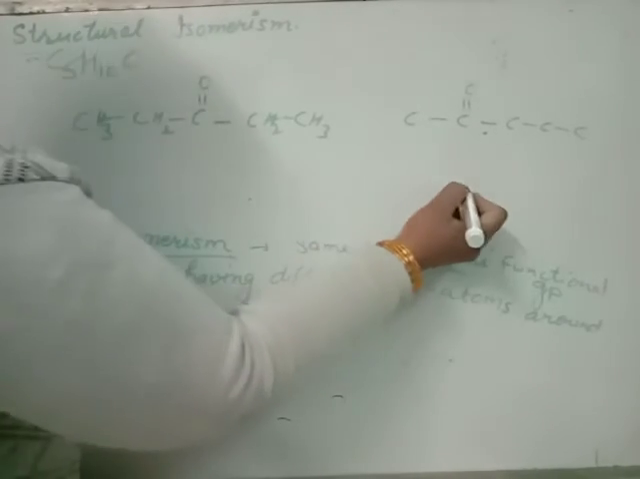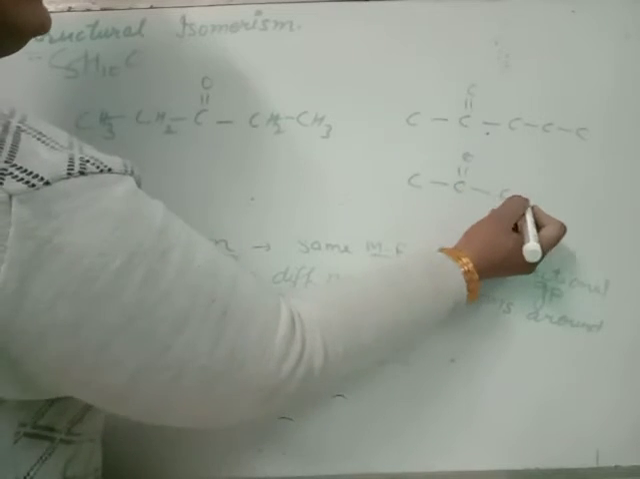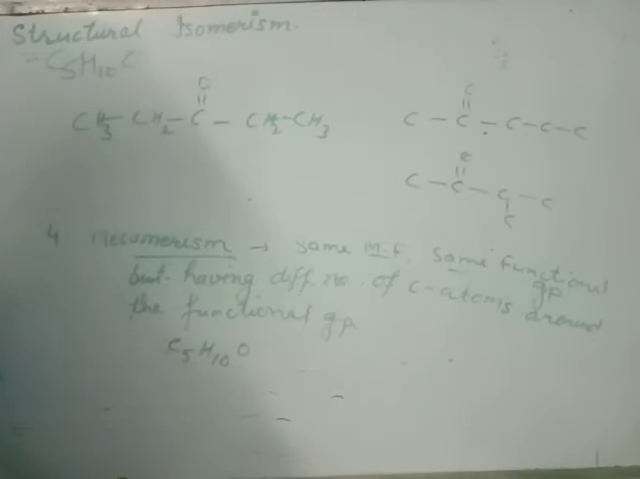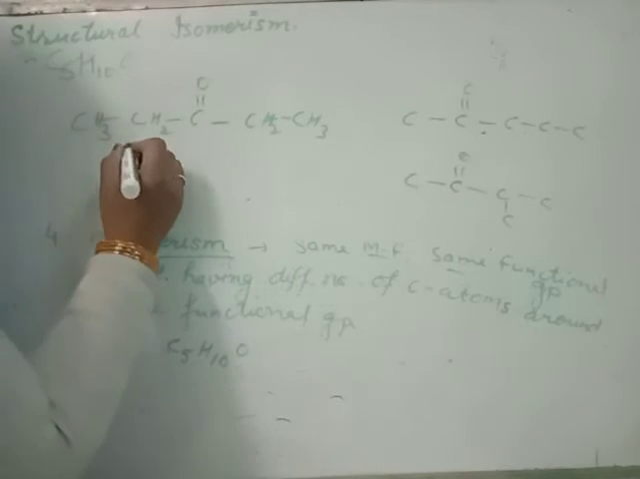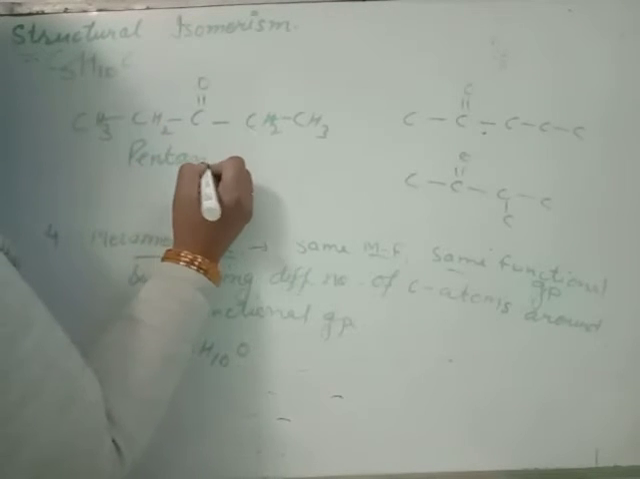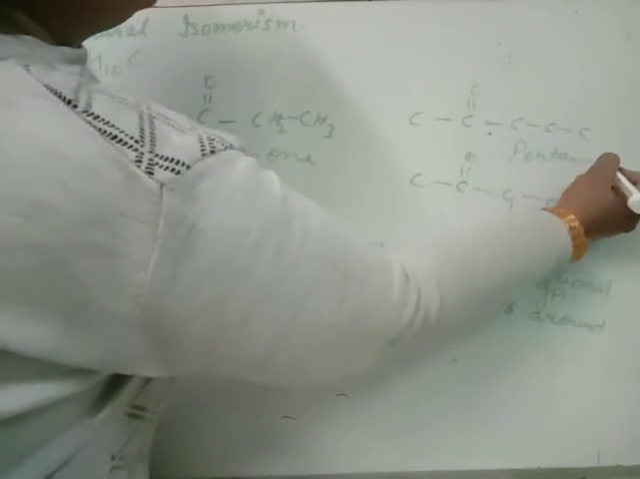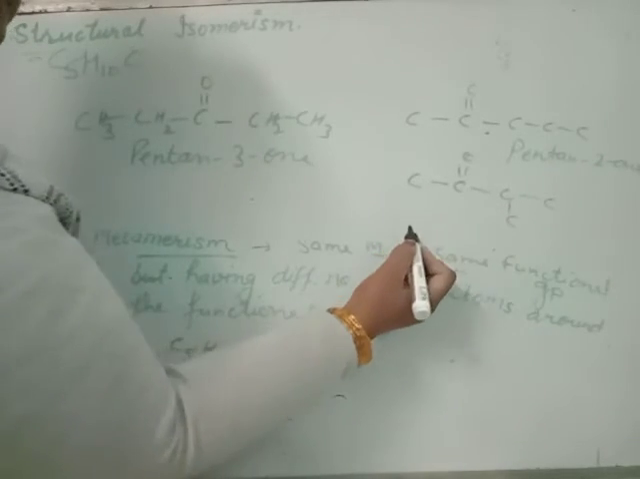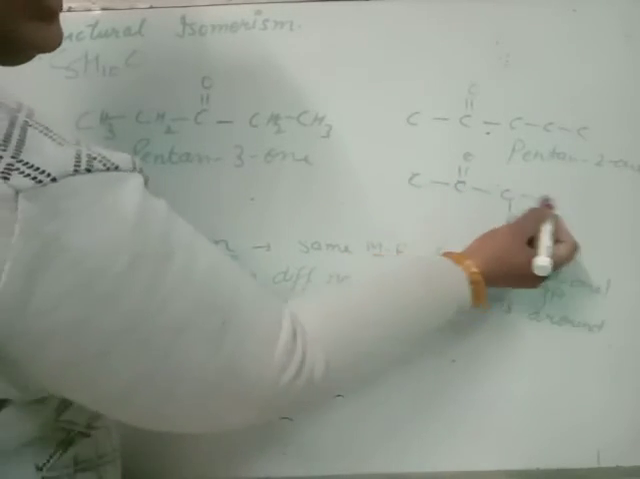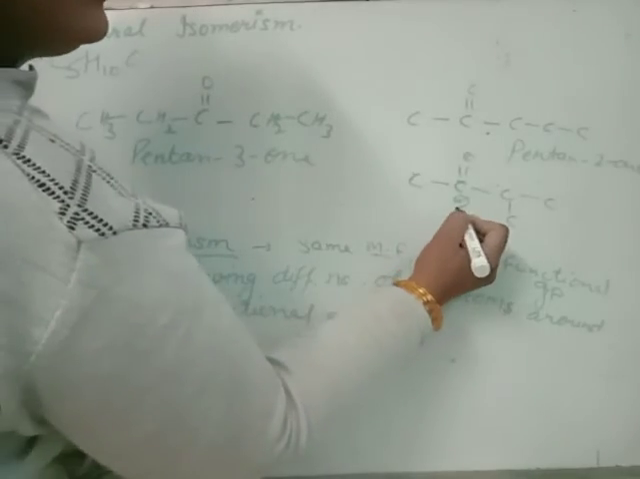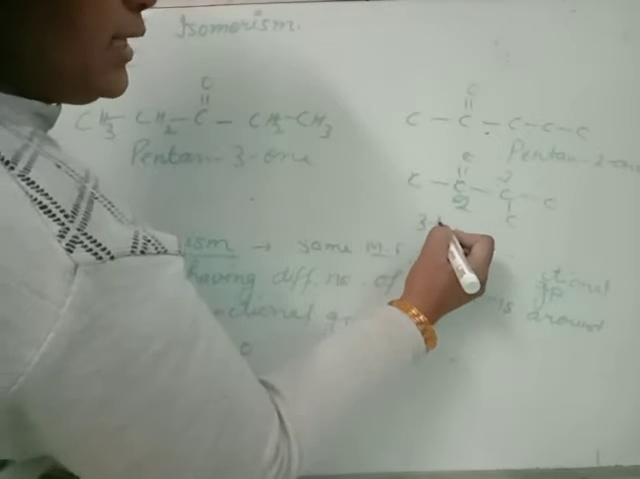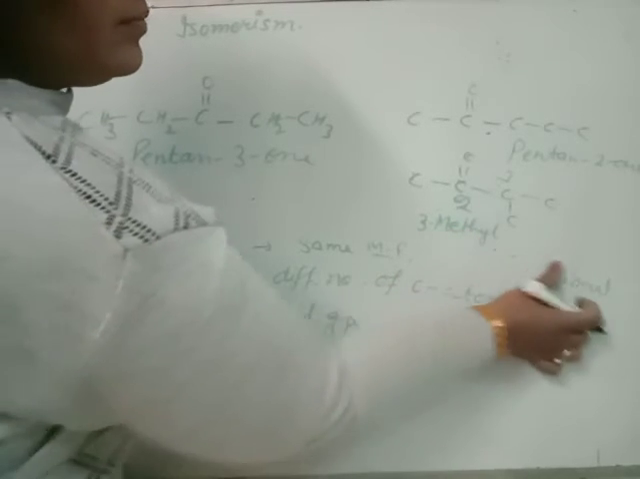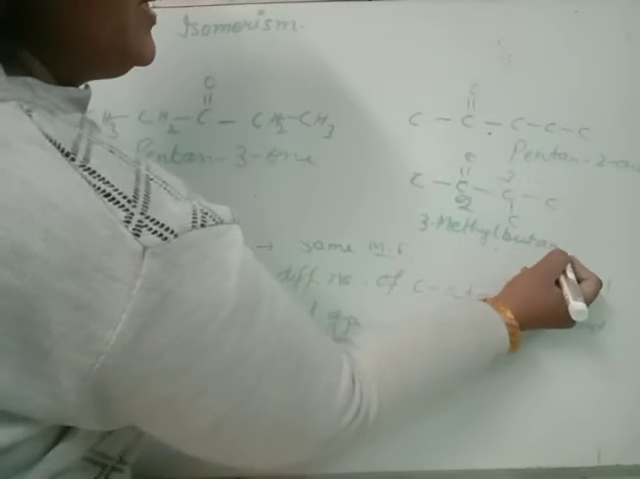Complete the valency. Or you can say one side 1 carbon, one side 2 carbon in a chain, just like this. Naming of all these will be different. It is pentan-3-one. It is known as pentan-2-one. And this one, count the numbers 1, 2, 3, 4. Give the least number to this, 2, 3. Then its naming is 3-methylbutan-2-one.